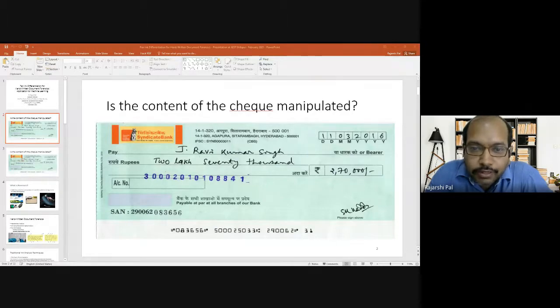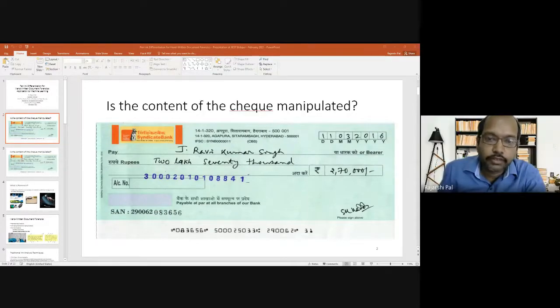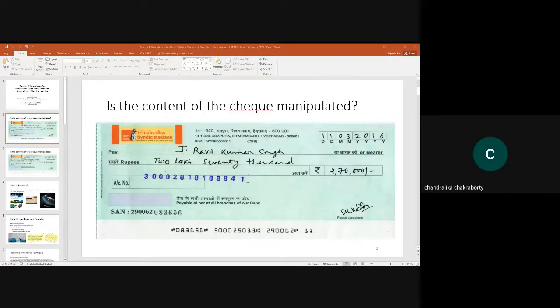Okay, anyone is typing on the screen. Anyway, I'm not able to see the chat simultaneously. He has written that it can't be judged. No, sir. Can't find out any such tampering while looking into it.